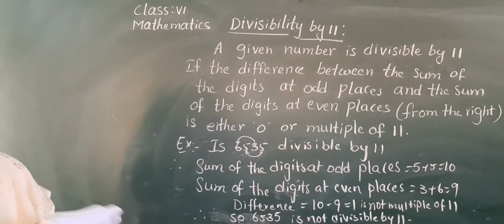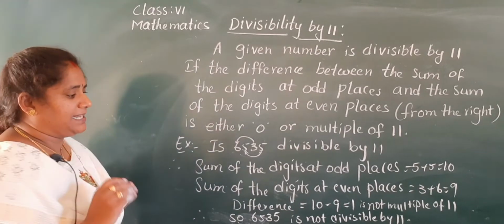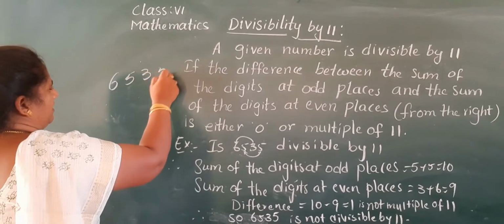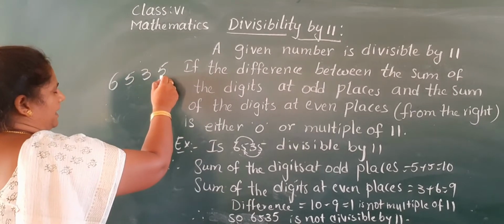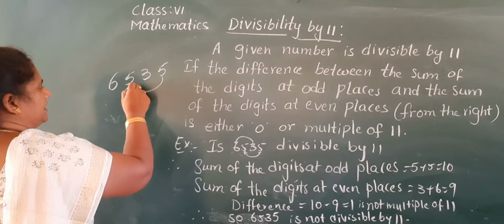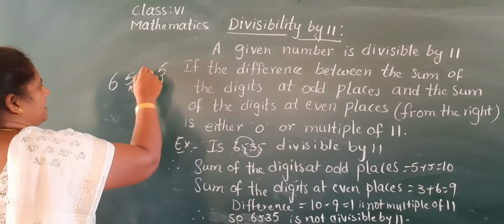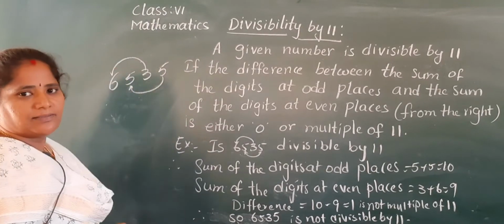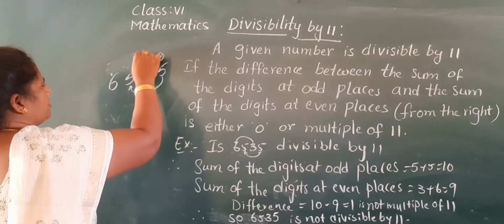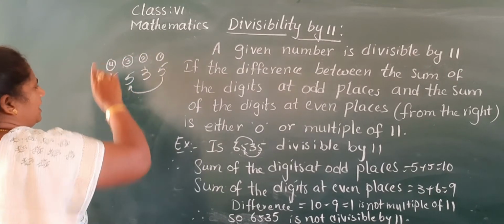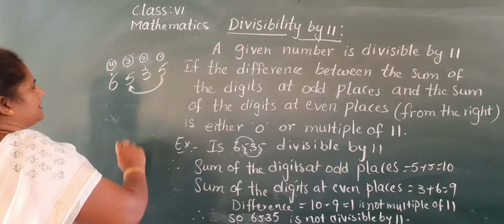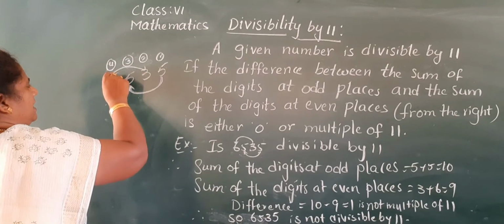Okay, so you have again one doubt. What are odd places and what are even places, ma'am? See, Nana, in the given number, this is the first place, second place, third place, fourth place. Here first and third are odd places, second and fourth are even places. There are 4 digits here, Nana.